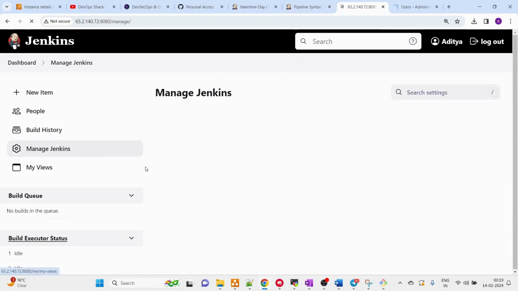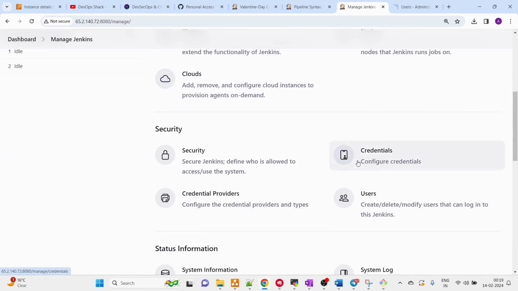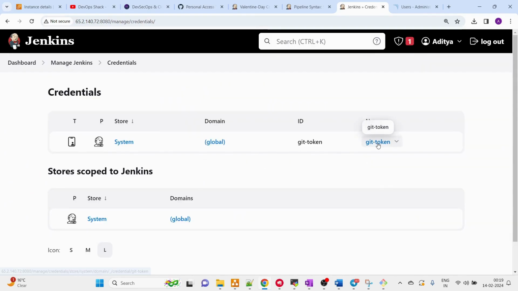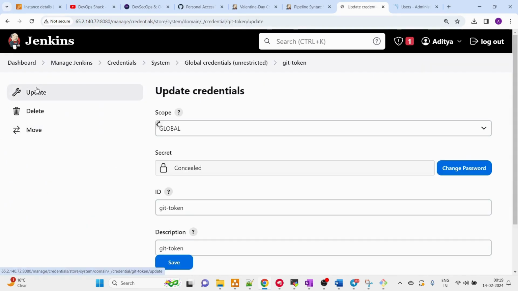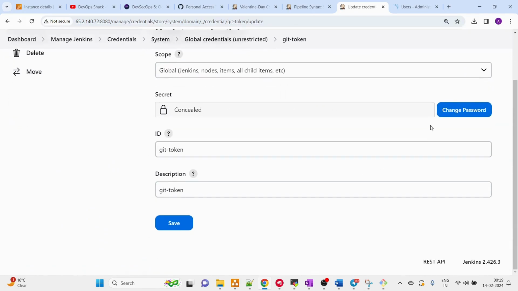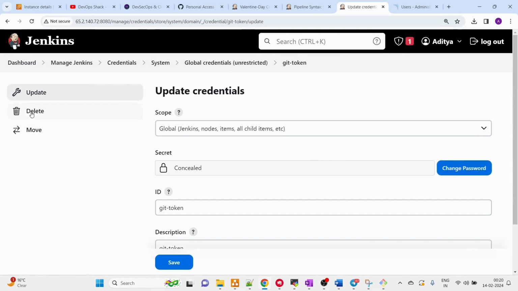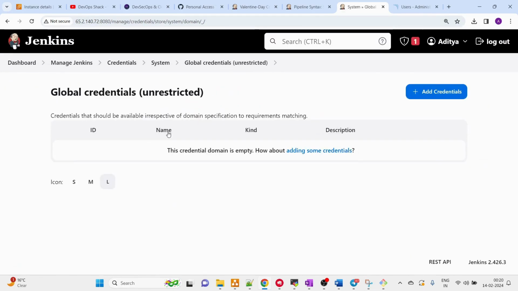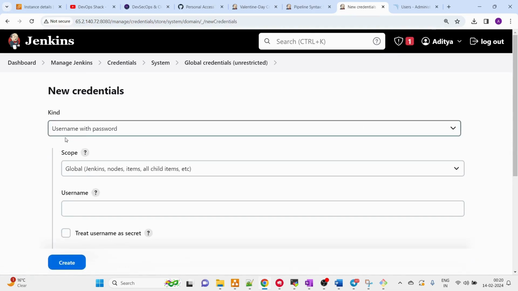When you are setting up credentials for GitHub, this is git token, right? We need to update it. What I need to change is, basically I need to delete it. We need to have username and token, not just token. So yeah, username and password.